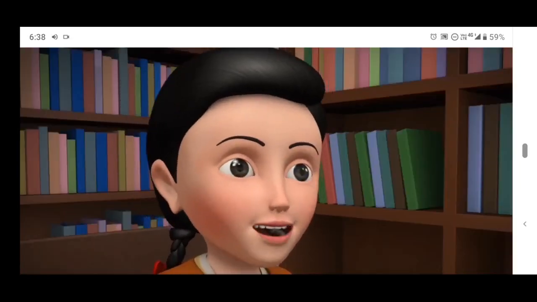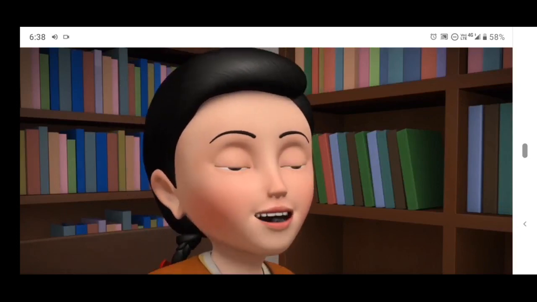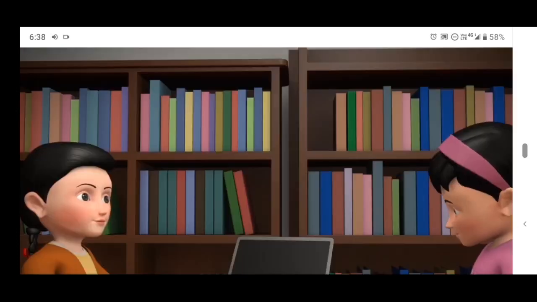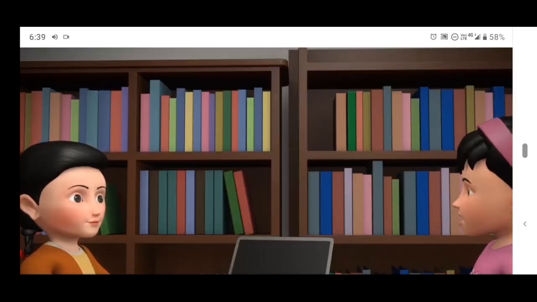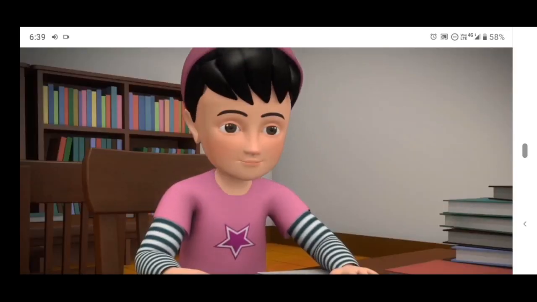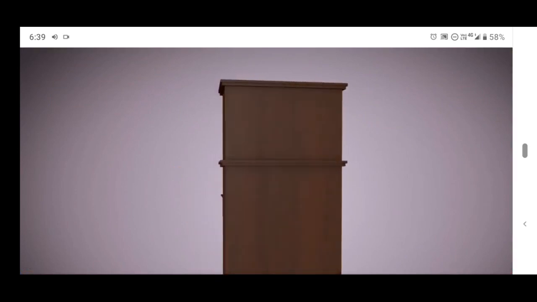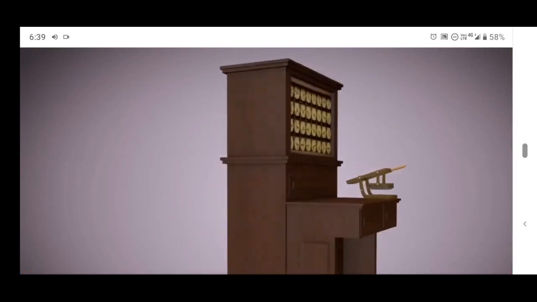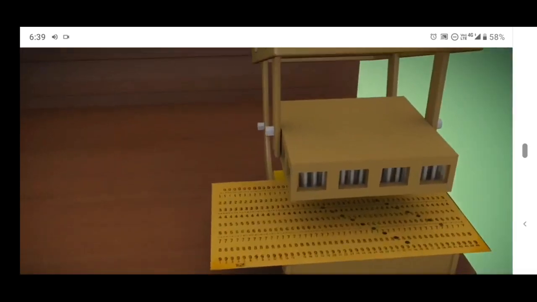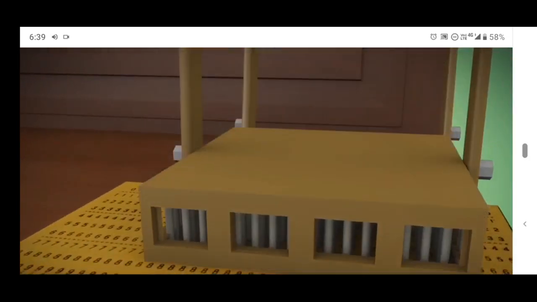I'm impressed by how hard these inventors worked to make our lives easy and comfortable. Absolutely. Now let us see the tabulating machine, which was invented by Herman Hollerith. Hollerith made this machine in 1890 to count the population of the United States. He designed punch cards to hold the data.